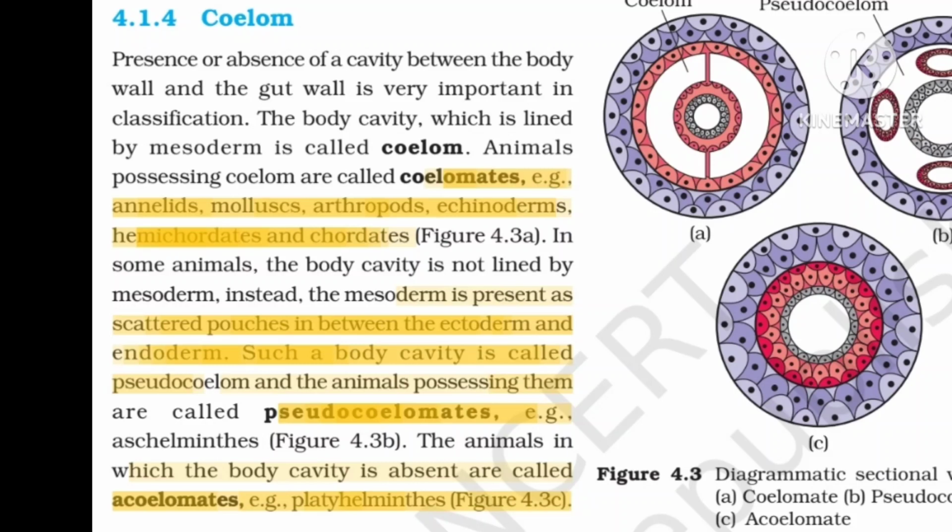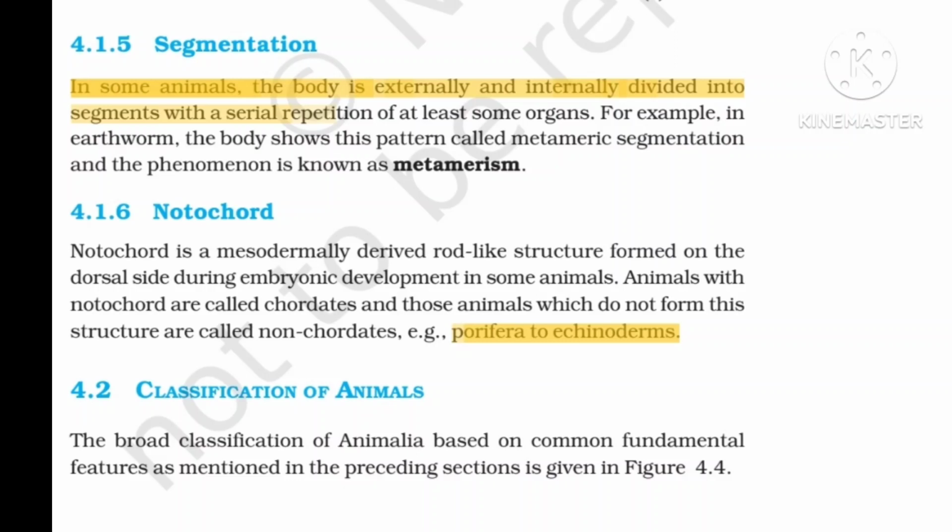The presence or absence of coelom plays an important role in the animal classification system. From phylum Annelida to phylum Chordata, we can see the presence of coelom, so they are called coelomates. In some animals, instead of mesoderm lining, they have scattered pouches between the layers, and they are called pseudocoelomates, for example Aschelminthes. But in some animals the body cavity is absent, and they are called acoelomates, for example Platyhelminthes.